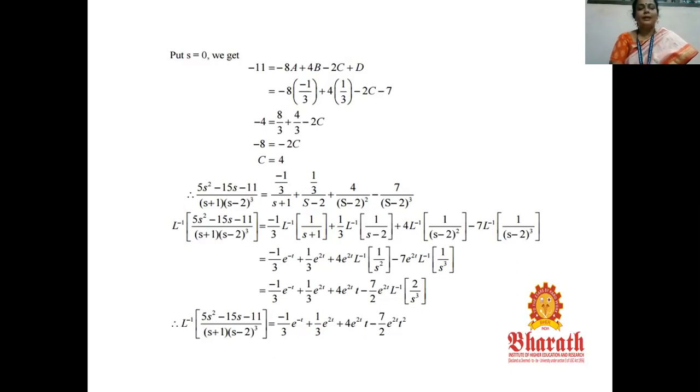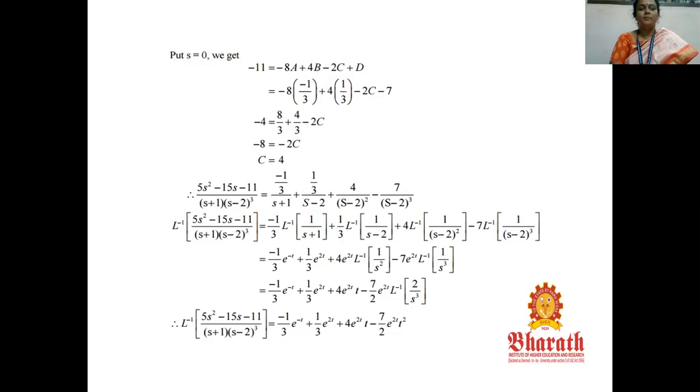Now after calculating the constants, we have to take the Laplace inverse. So L inverse of (5s square minus 15s minus 11) by (s plus 1) into (s minus 2) the whole cube. The constant term by the linear property we can take outside: minus 1 by 3 of L inverse of 1 by (s plus 1). Similarly, second term also the constant term we can take outside: 1 by 3 of L inverse of 1 by (s minus 2). 4 is outside, L inverse of 1 by (s minus 2) the whole square, minus 7 of L inverse of 1 by (s minus 2) the whole cube.